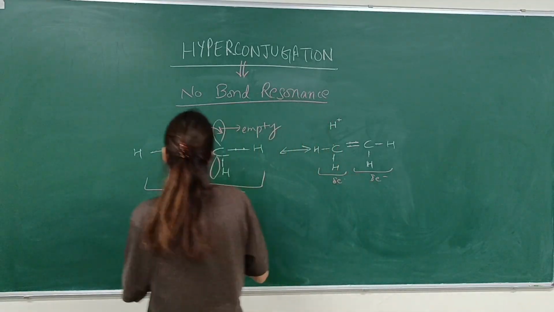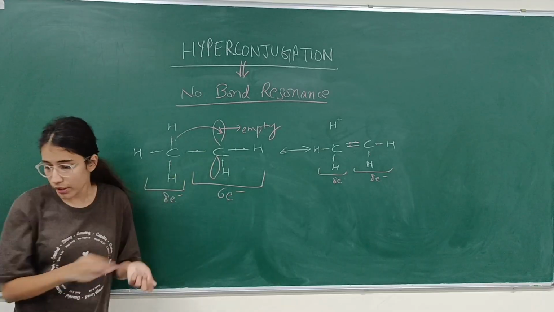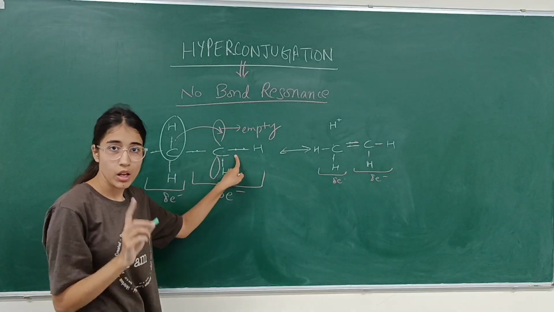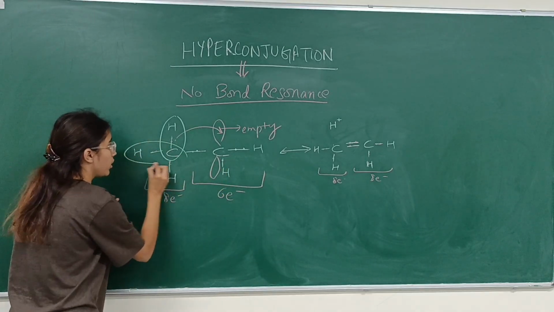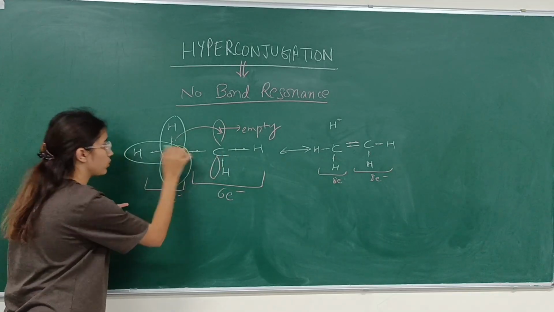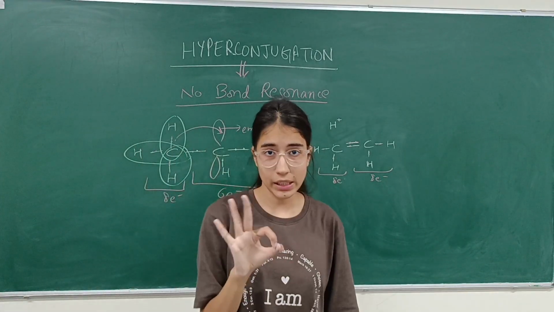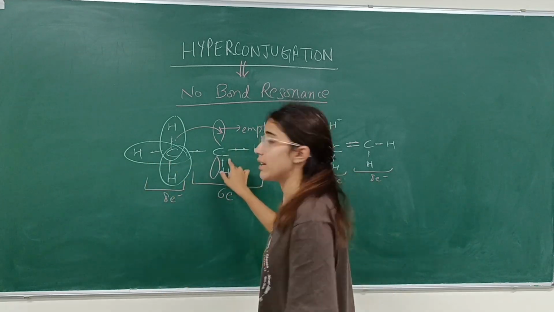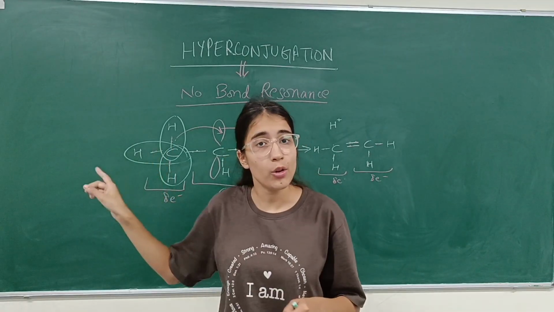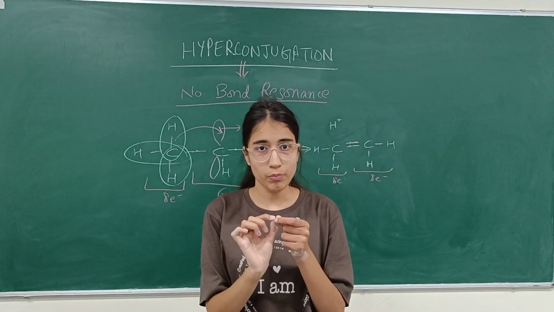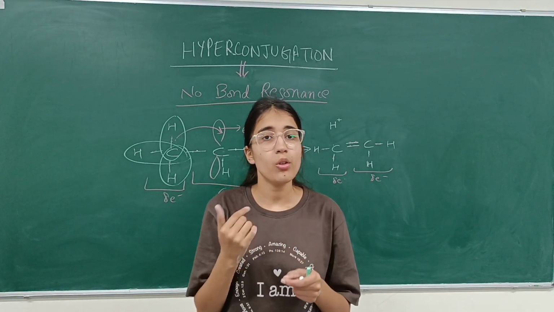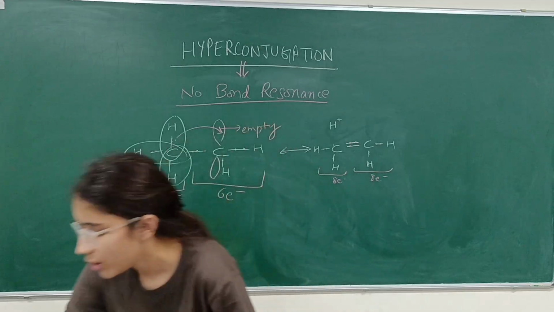But let's say here, this particular bond stabilized this. Can you see this one? This is also a CH bond adjacent to this, and this one also. So you can say that 3 CH bonds are there which can stabilize this empty orbital. These hydrogens we call alpha hydrogens. The hydrogens which stabilize the adjacent empty orbital are called alpha hydrogens. Now let's say we do it again.